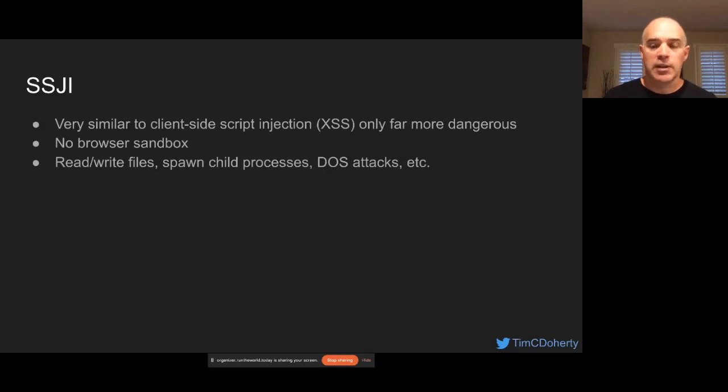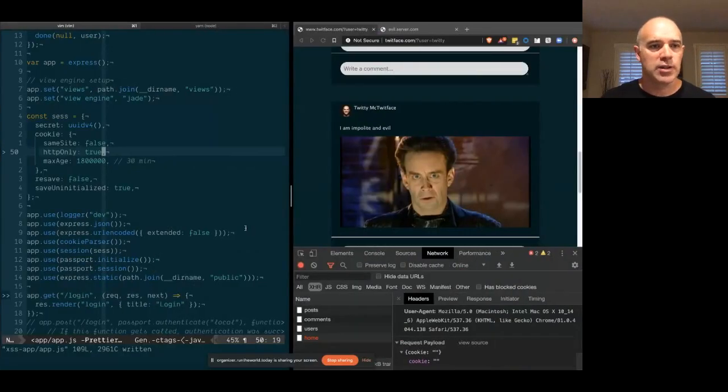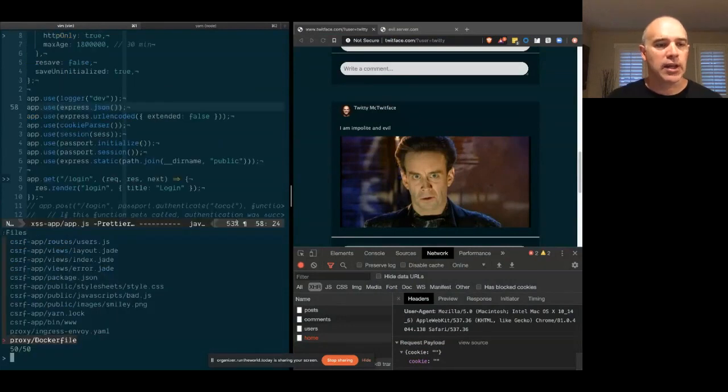And just like with client-side XSS, the key here is never trust your users. So you should never accept untrusted user input when you're running server-side JavaScript. Let's see what that looks like. So again, I mentioned that with the client-side XSS, I am primarily concerned with vanilla JavaScript on the client. And so the server has been implemented by a framework, by Node and Express.js.